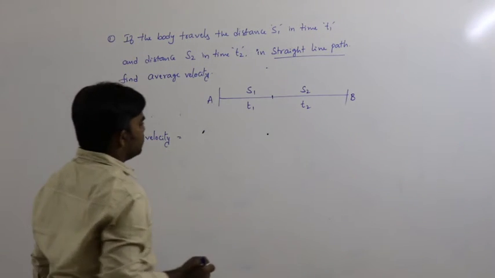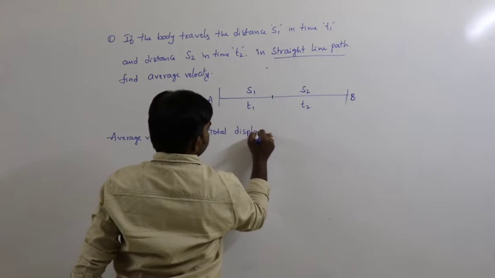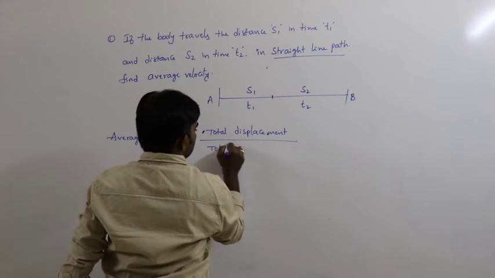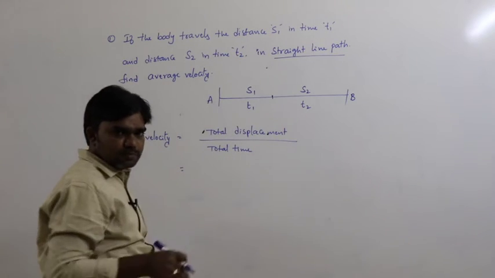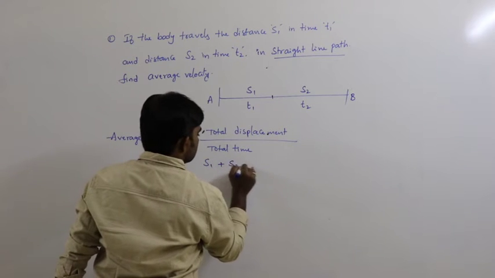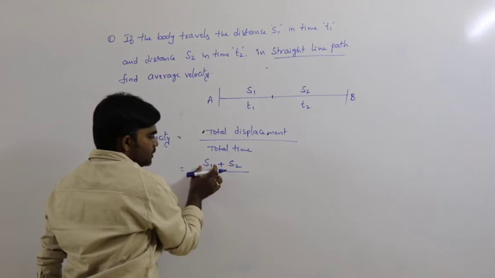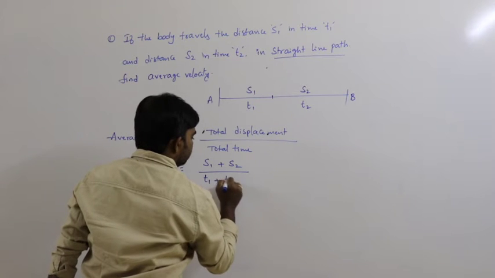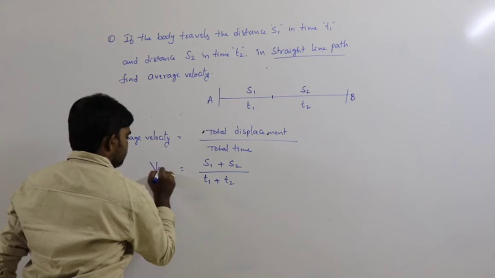What is the average velocity formula? Total displacement divided by total time. This is a straight line path, so distance and displacement must be equal. So the total displacement is S1 plus S2 and the total time is t1 plus t2. So this is the average velocity.